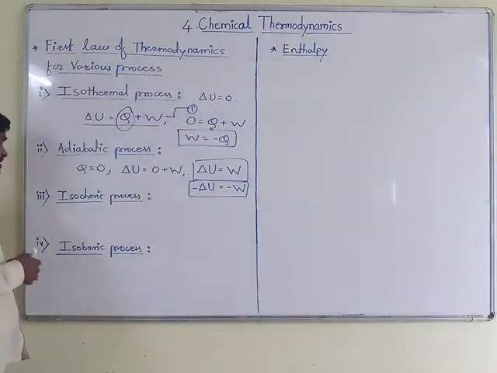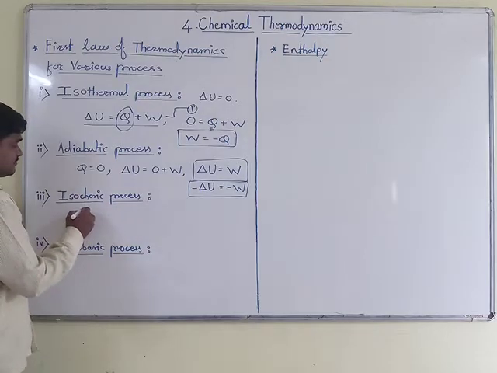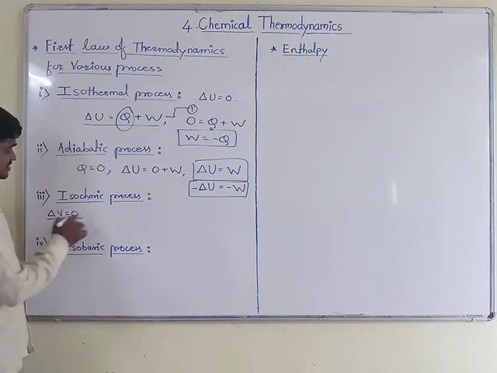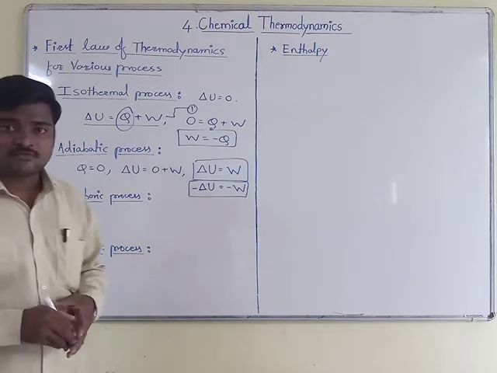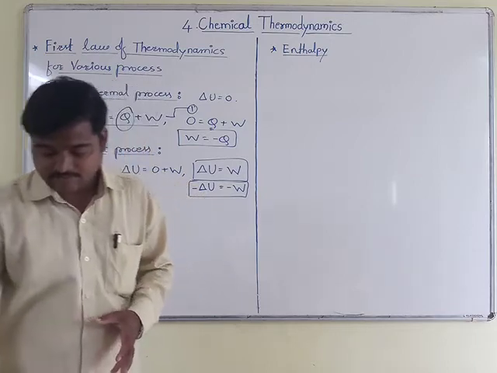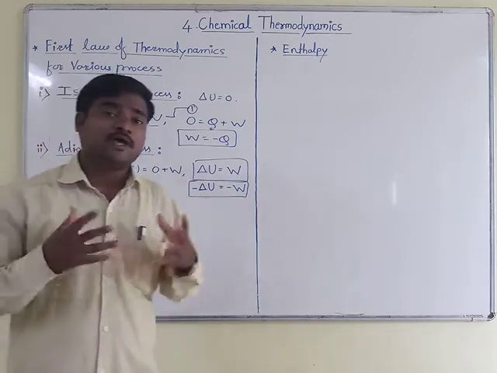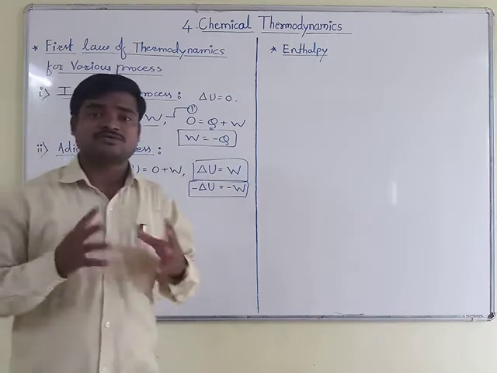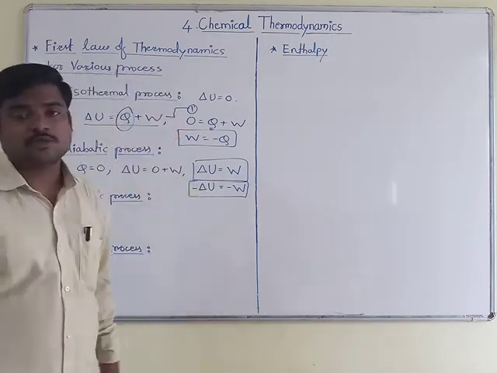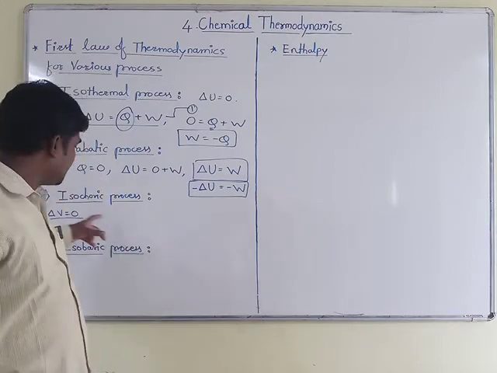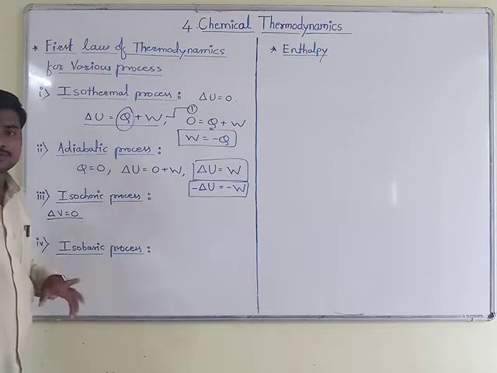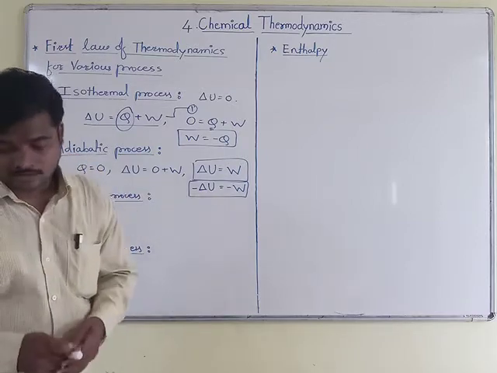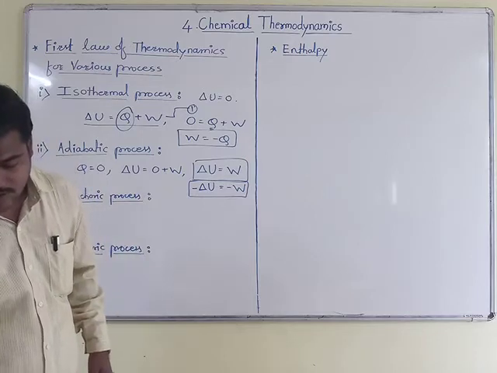This happens when we carry out reactions in a closed vessel. Then the volume change becomes 0, and we have to substitute this term in the equation. Then what will you get?